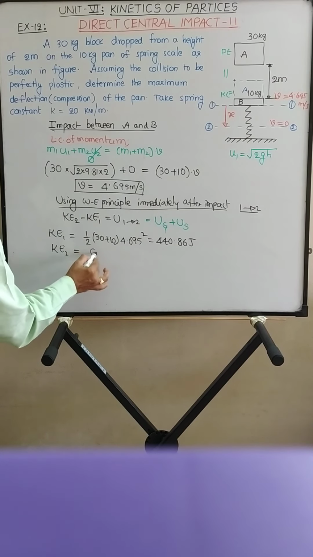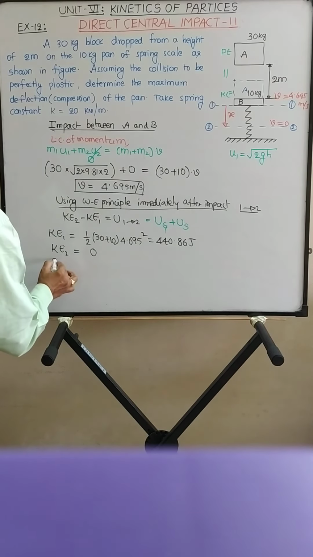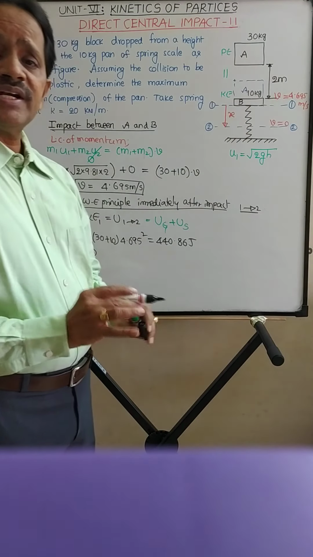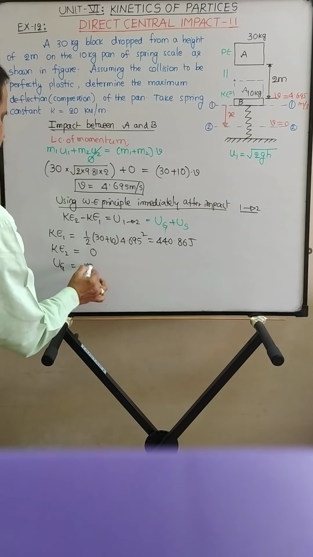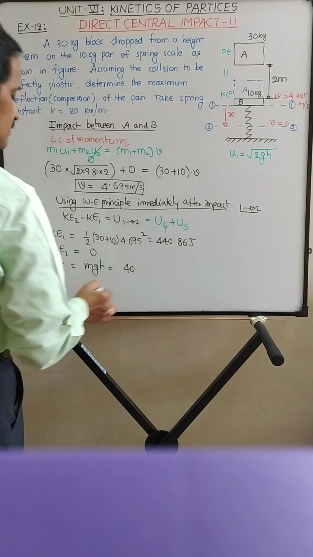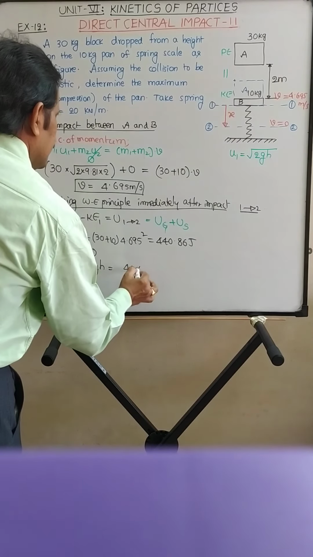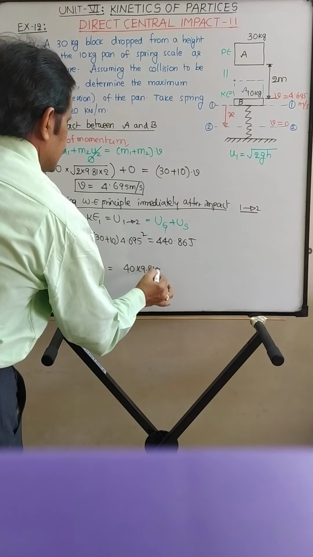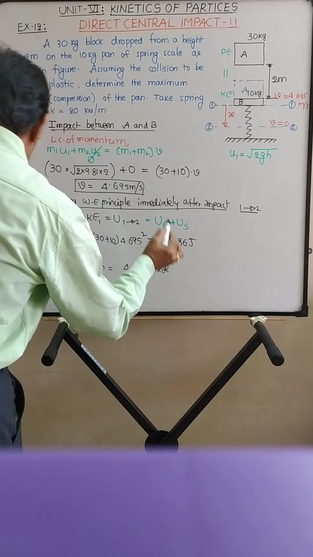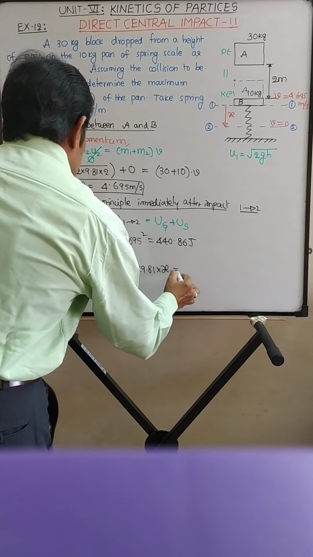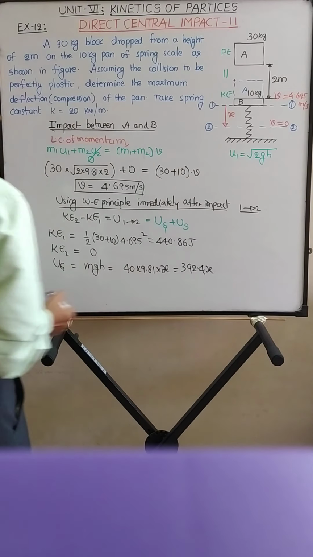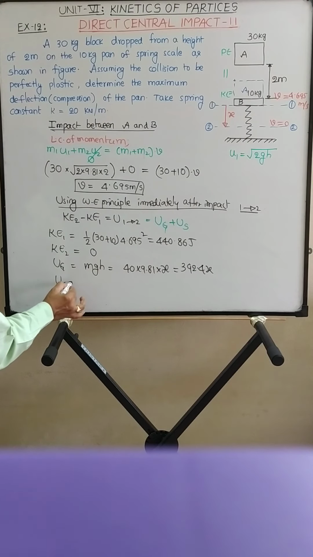At position 2 velocity is 0, so the kinetic energy is 0. Now what is work done by gravitational force? Here the displacement is downwards, so work done is positive. It is m g h. Here m is 40 kg, 30 plus 10, into 9.81 into the height through which it is falling, nothing but x. So it is 392.4 x.